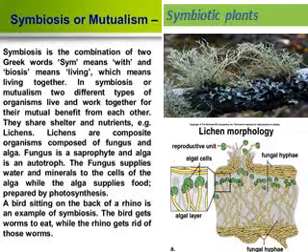A bird sitting on the back of a rhino is an example of symbiosis. The bird gets a worm to eat while the rhino gets a ride of these worms. This is also an example of mutualism or symbiosis in animals.